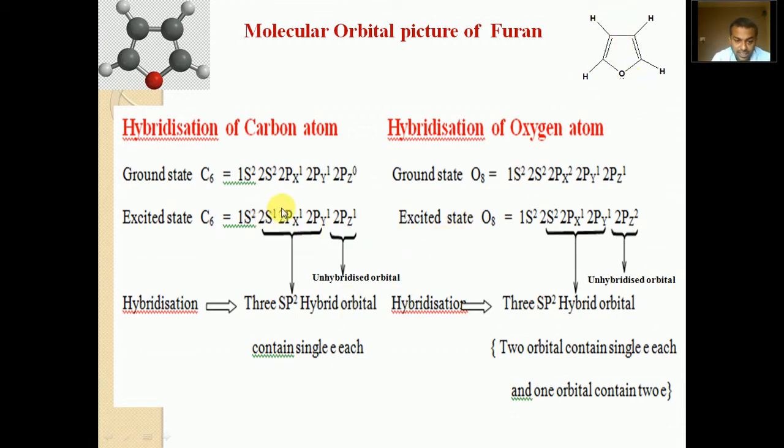Each sp2 hybrid orbital of carbon contains a single electron, and of the sp2 hybrid orbitals of oxygen, two contain 1 electron each, and one orbital contains 2 electrons.